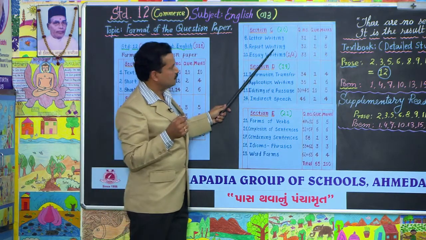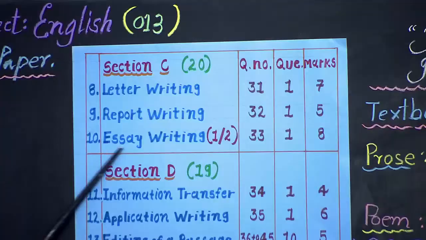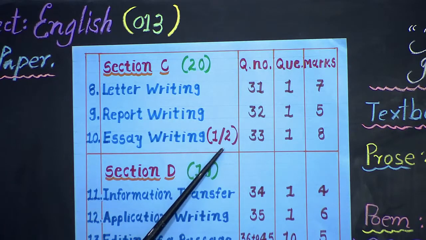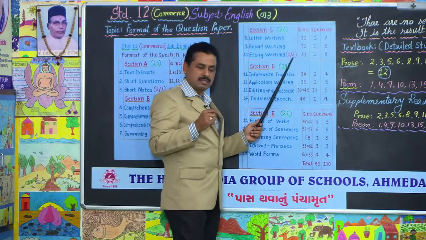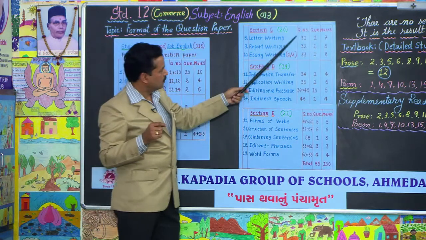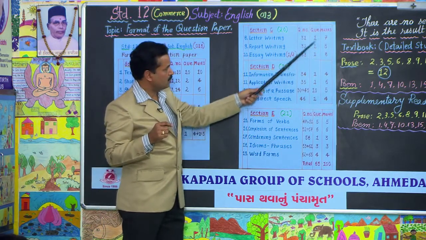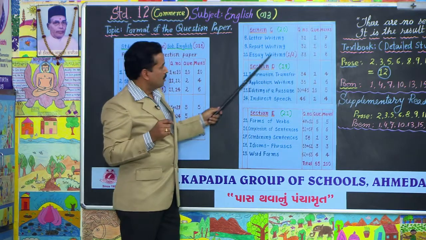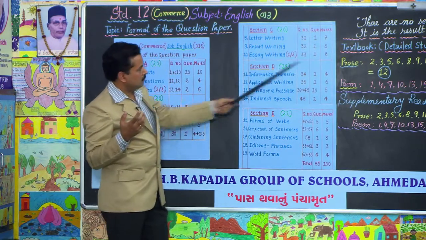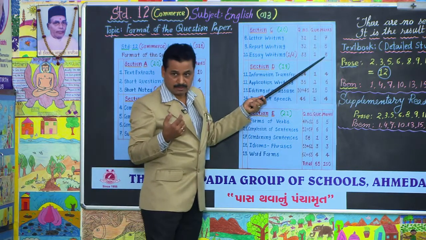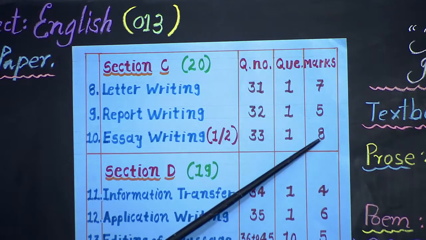After writing report, essay writing. You would be given 2 essays in the question paper. You have to attempt 1. Question number is 33. 1 question carries 8 marks. Now, this scores just 8 marks, the highest, you see, in the entire paper scheme.